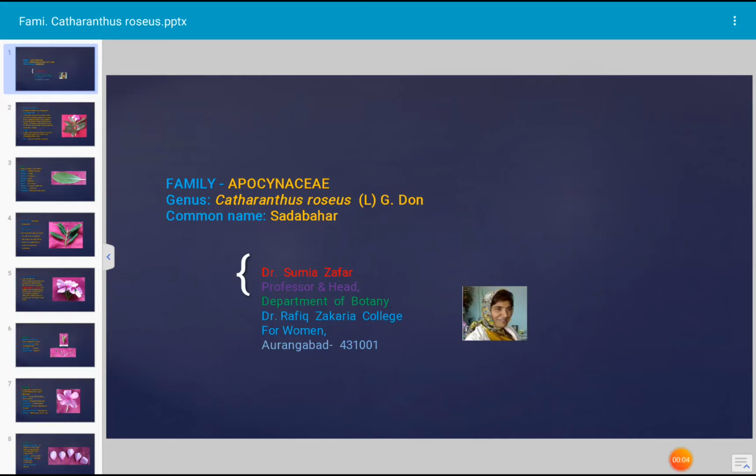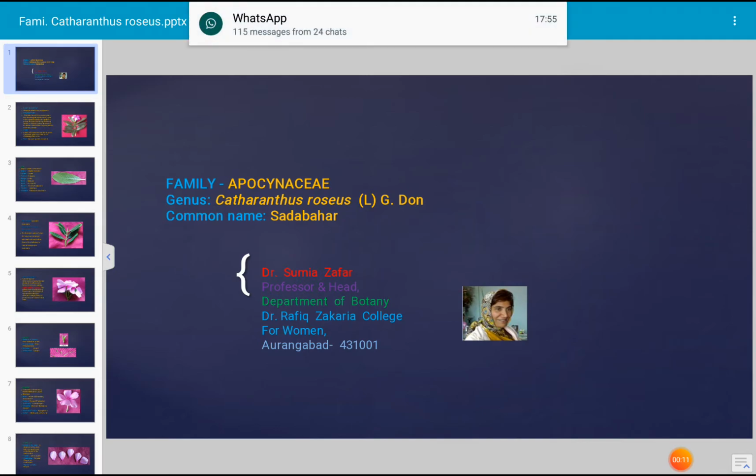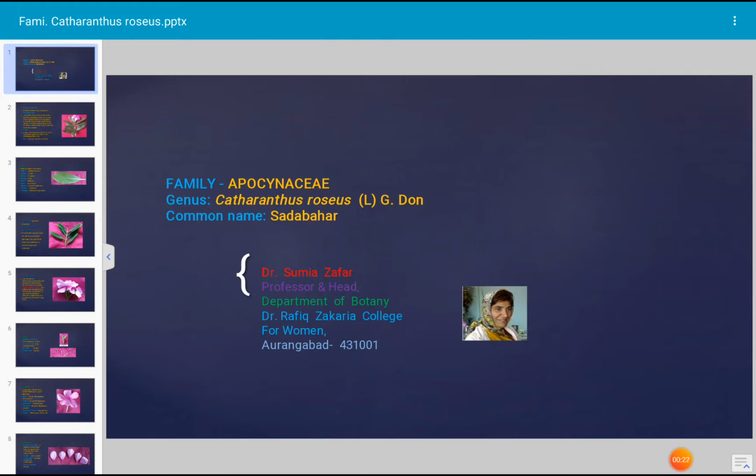Today's topic for discussion is a description of a specific plant, that is Catharanthus roseus. This plant is commonly known as Sadabahar, and it is a member of family Apocynaceae. It is a medicinal plant. Several types of medicines are prepared from this plant. Medicinally it is very important. In English it is called the periwinkle plant.